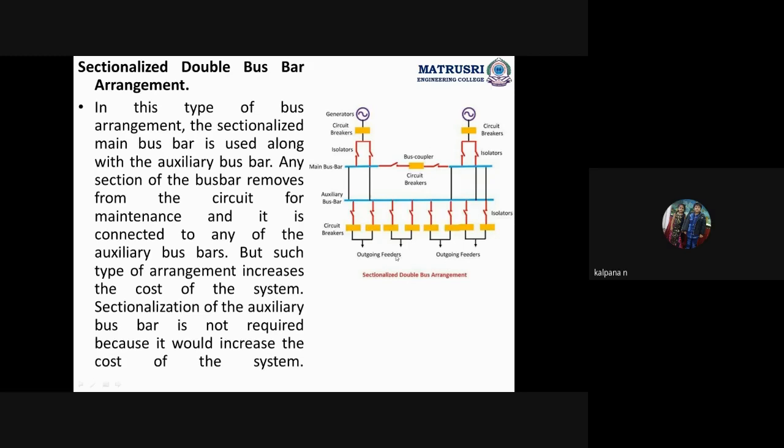We cannot take the tappings from these feeders, and we cannot connect the load to these feeders. In order to connect the load, we should connect these feeders to the distributors, and from the distributors we can get the power supply. This is the sectionalized double bus bar arrangement.